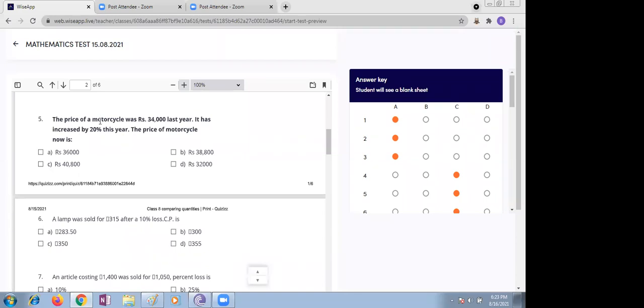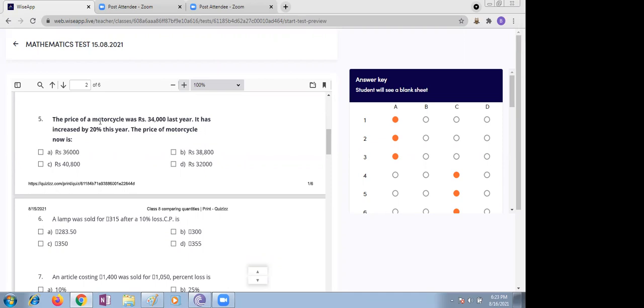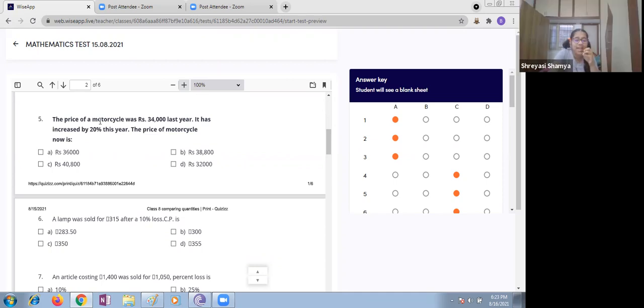Okay. The price of a motorcycle was rupees 34,000 last year. It has increased by 20% this year. So you can do it as 40,800.